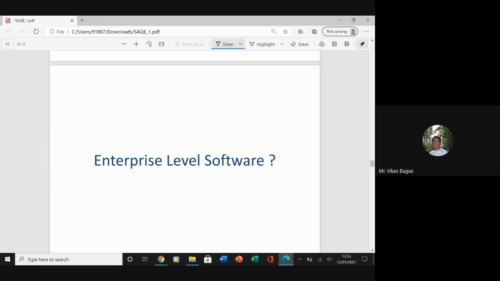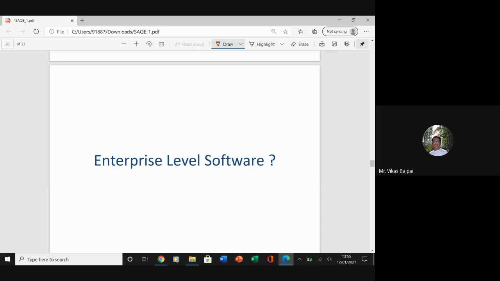For example, if library management is integrated with the account section, where, let's say Ramit, your fines are submitted to the library management application and that is reflected in the account section, for a particular user, this is the fine or there isn't any fine, that can be called enterprise level.